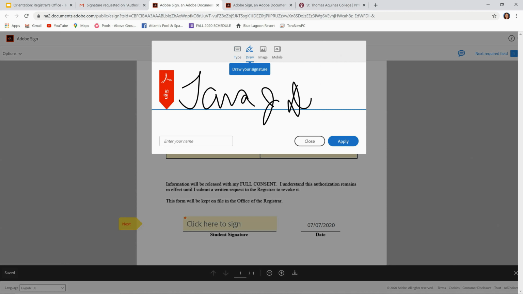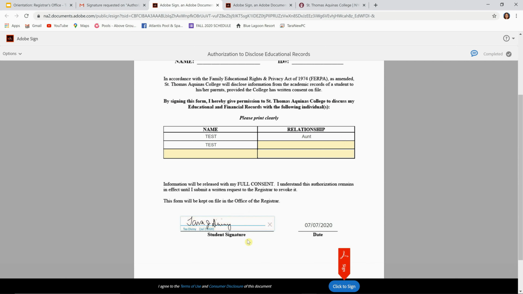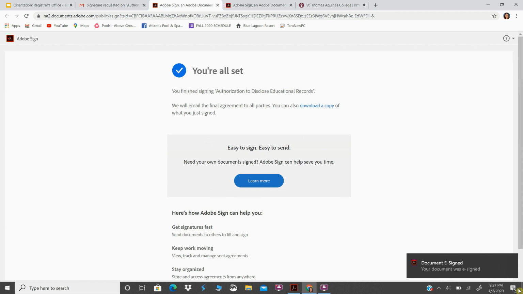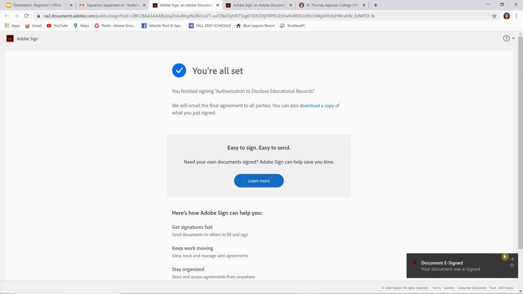And you don't need any special type of program to do that. Then you want to enter your name and select apply. And you'll see here that this shows your signature and today's date, July 7th. You just want to make sure that you click to sign, and that would process the document and send it to the registrar's office email. And then we would have this on file for your records. So this way, anytime one of your guardians or parents called, we'd have this information on file and be able to discuss your records with them.